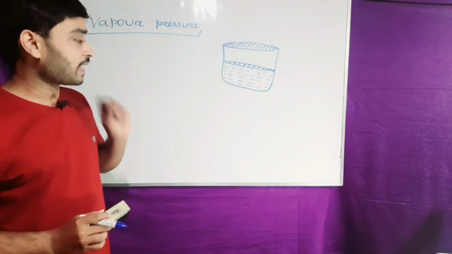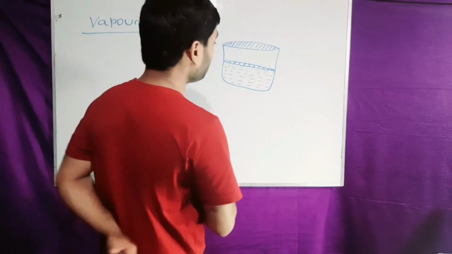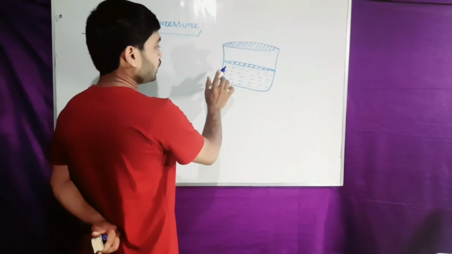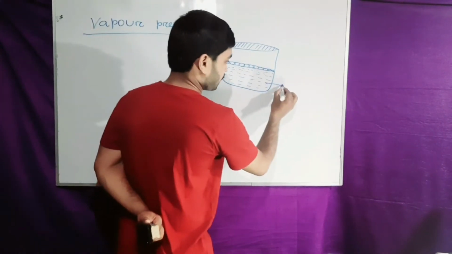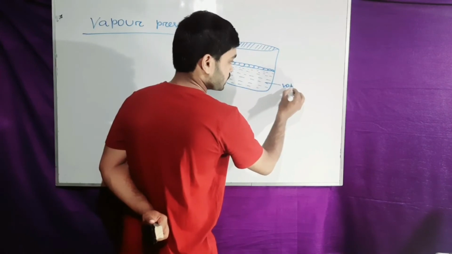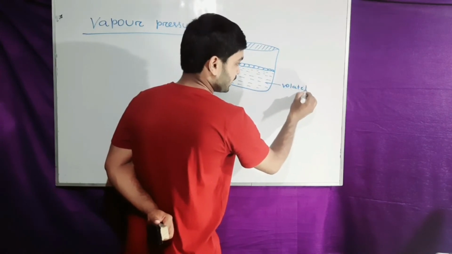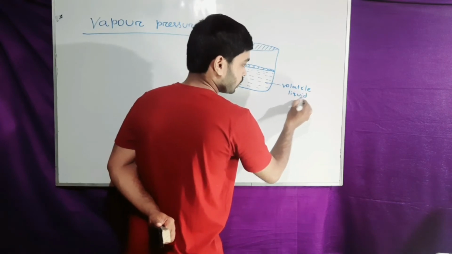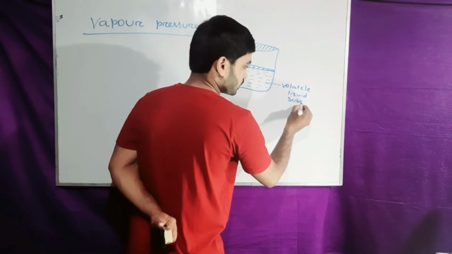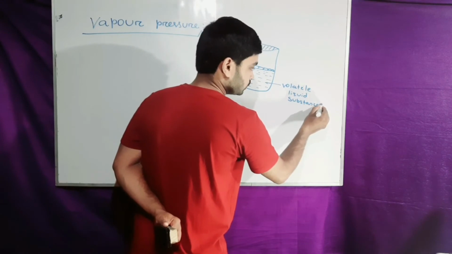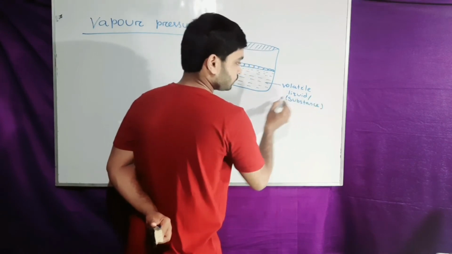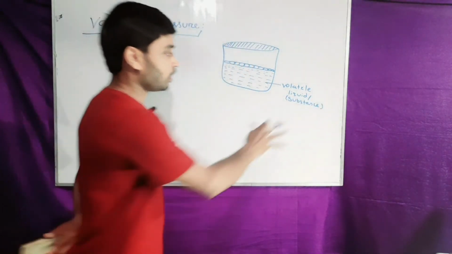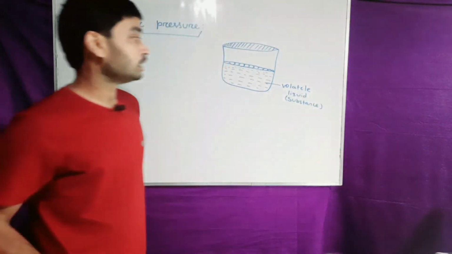Mark that it is a volatile substance or volatile liquid.